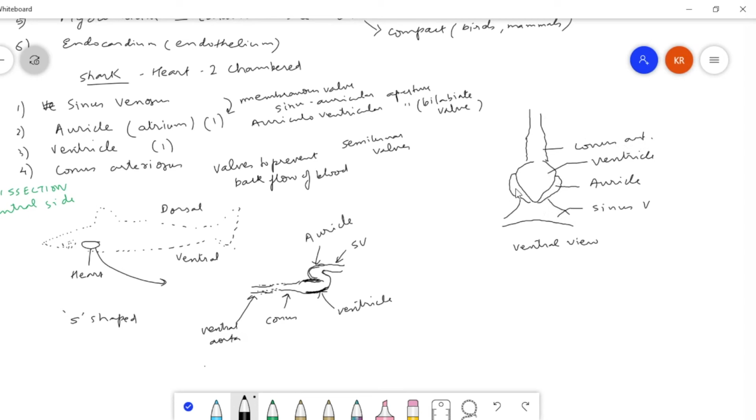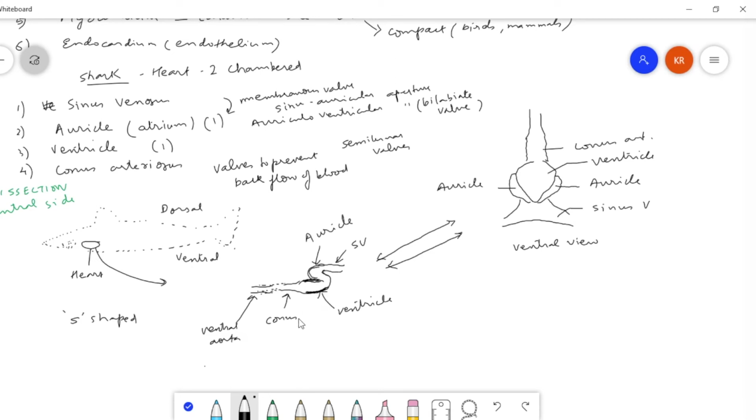So this is also auricle. I want you to try to understand the relationship between these two diagrams so that you can understand its position. This is the side view, or the lateral view, of how it might appear, where we have the sinus venosus on the dorsal side, auricle in between, and ventricle coming on the ventral side, and the heart is located over here in the shark because it is ventral in position.